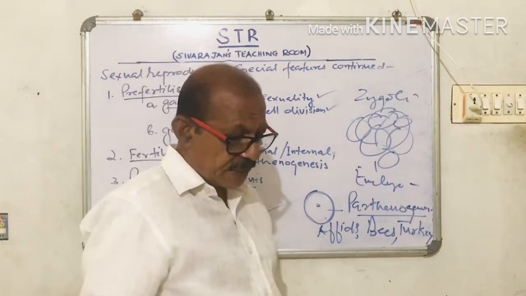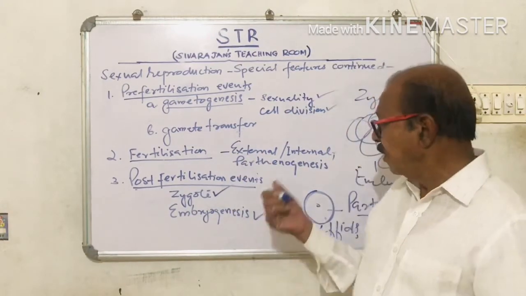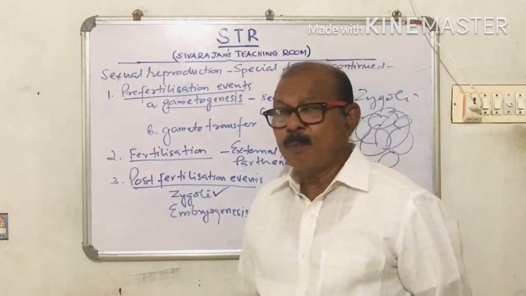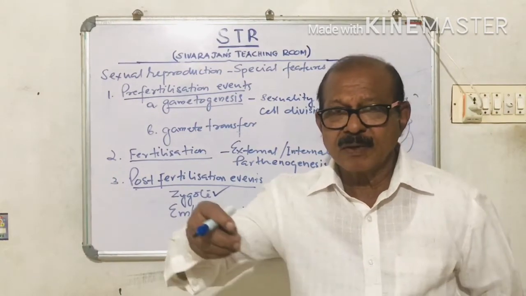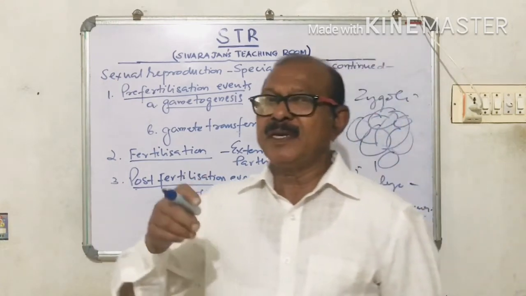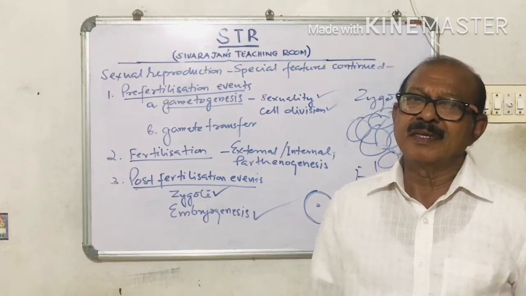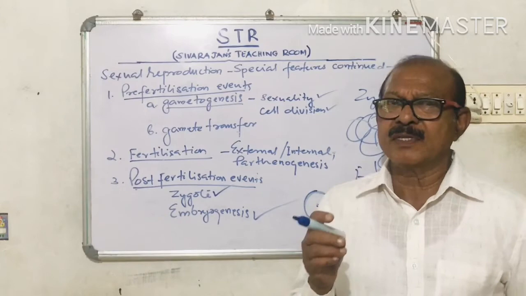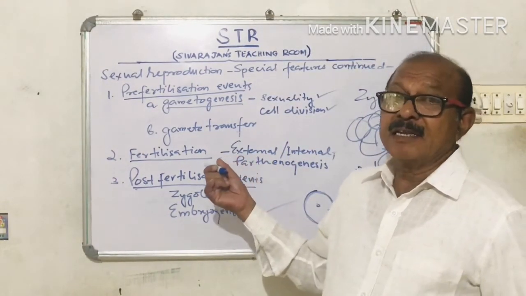Again, the external fertilization has one more thing. What is it? The offsprings produced, or the zygote produced as a result of external fertilization, are open to predators. The zygote is developing into the embryo. So at this stage, it may be eaten away by other organisms living in the water. So they are vulnerable to predators. That means there is every chance for these young ones to be eaten away by the other animals in the water.